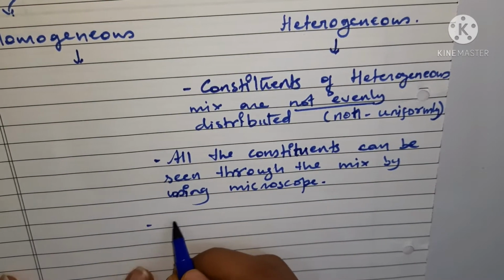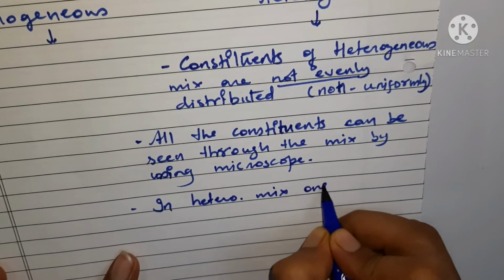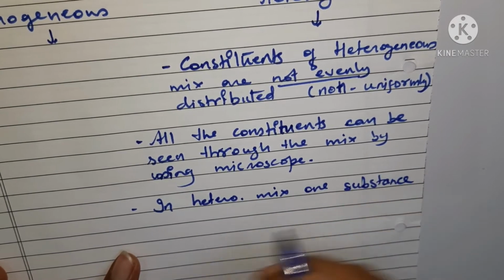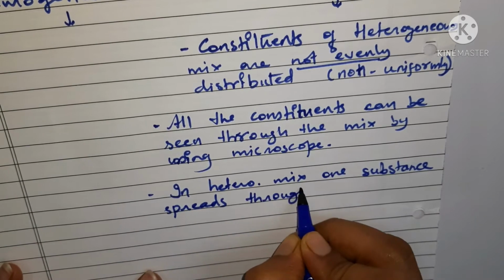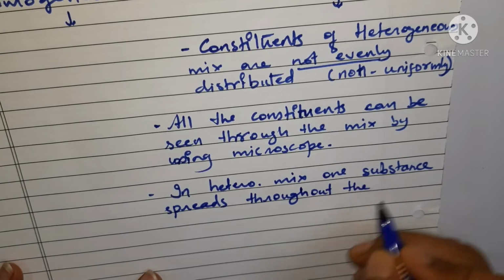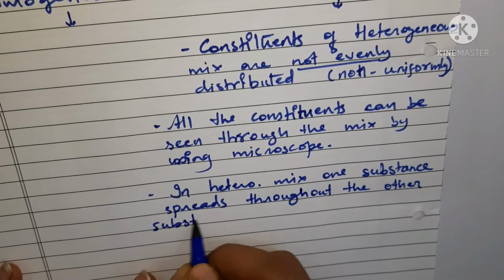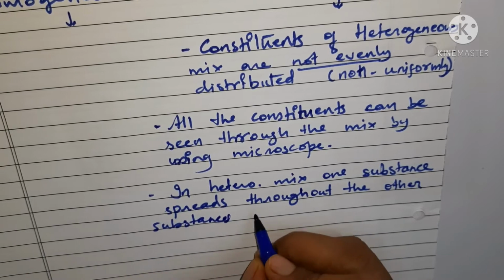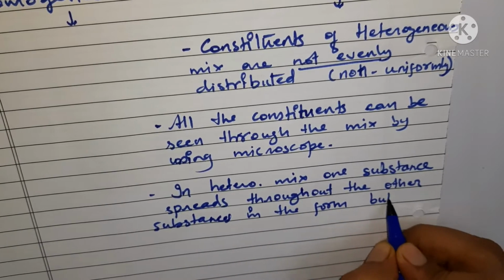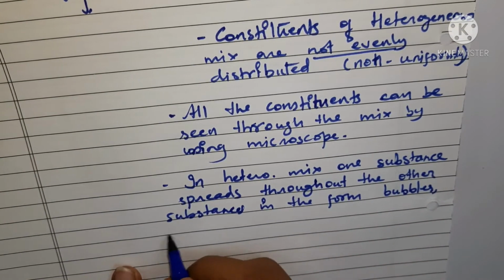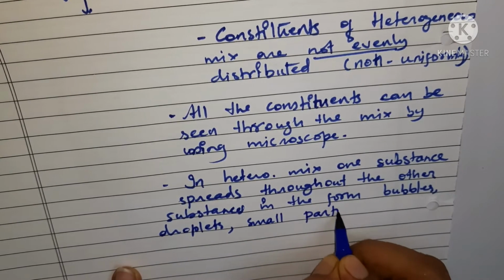So we can write that in heterogeneous mixtures, one substance spreads throughout the mixture, or throughout the other substance, in the form of bubbles, or in the form of droplets, or it can be in the form of small particles.